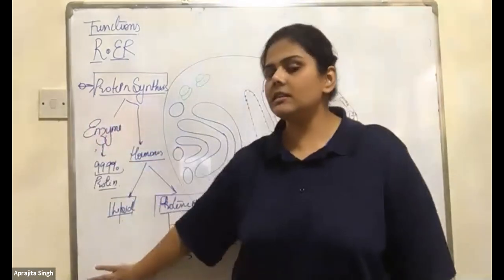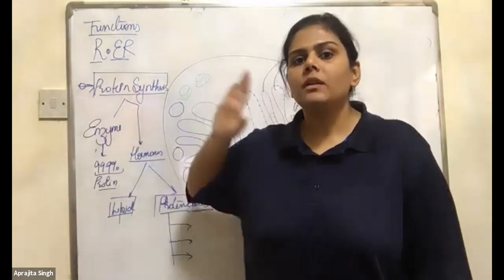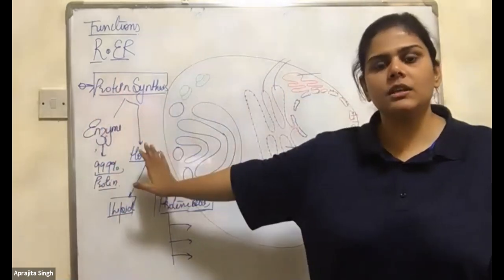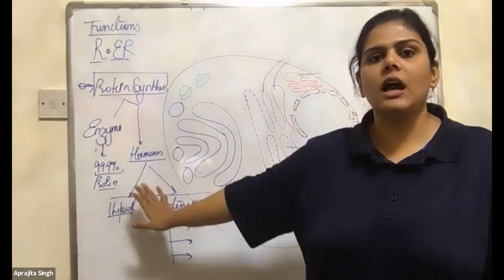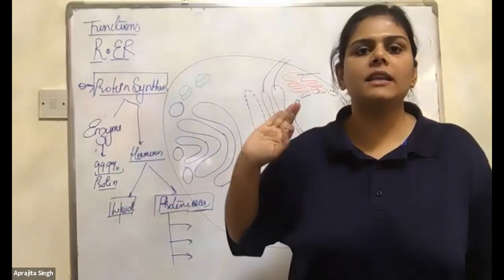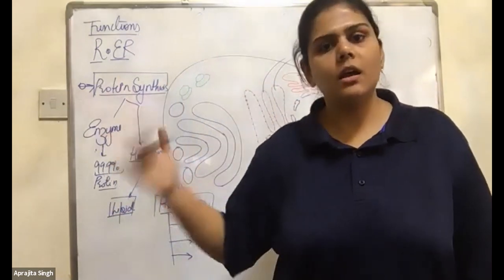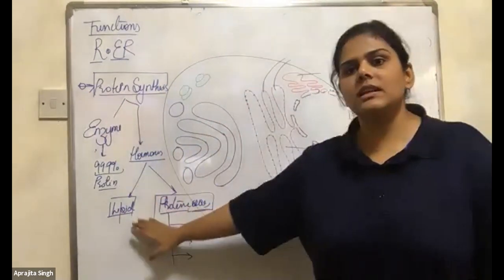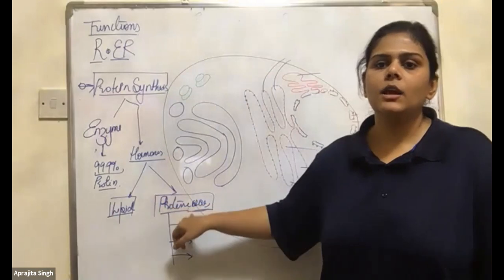And mark, this is important. You have to remember them. Rough ER makes protein: protein enzymes, protein hormones. Almost 99.9% of enzymes are made up of proteins. But in hormones, there are two categories, lipid and proteinaceous.